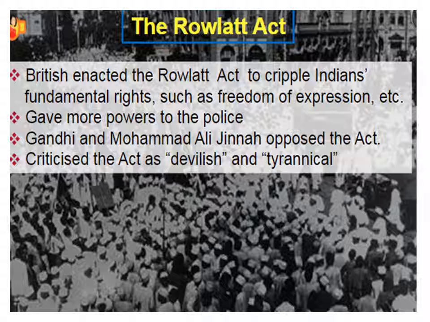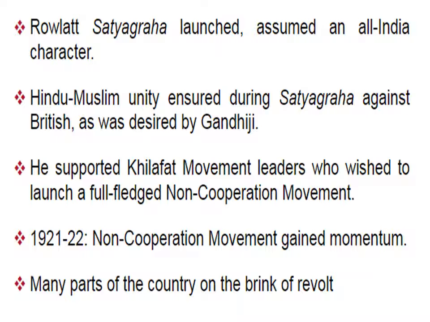The Rowlatt Satyagraha assumed an all-India character. Hindu-Muslim unity was ensured during the Satyagraha against the British, as desired by Gandhiji, and he supported Khilafat movement leaders who wished to launch a full-fledged non-cooperation movement.